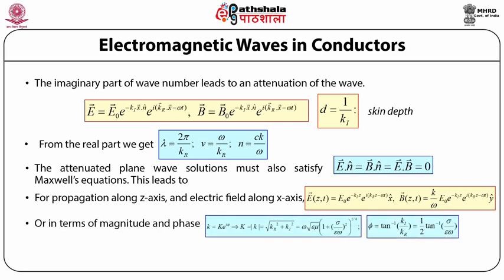We can also express the complex wave number in terms of its modulus and phase as k equals mod k times e raised to power i phi.